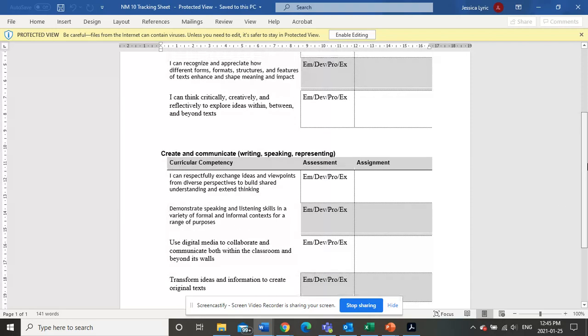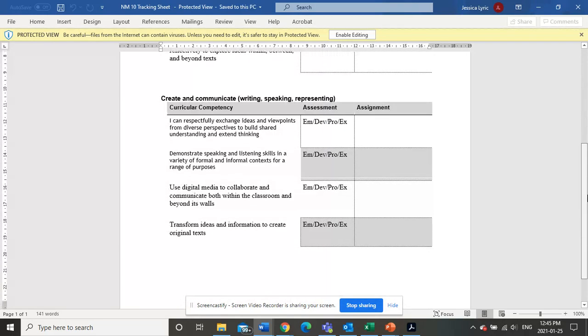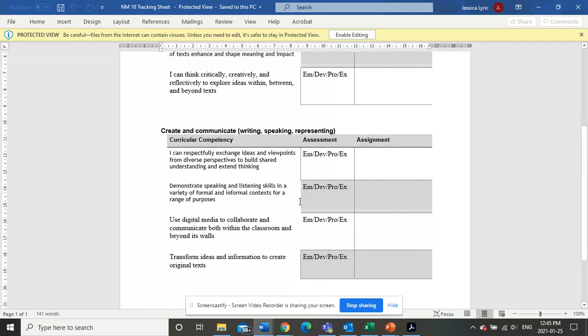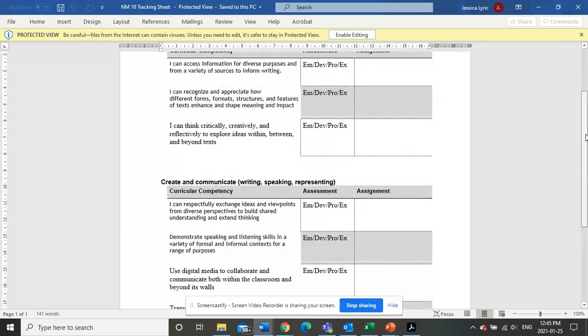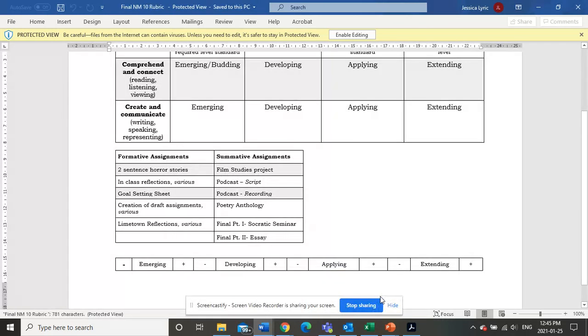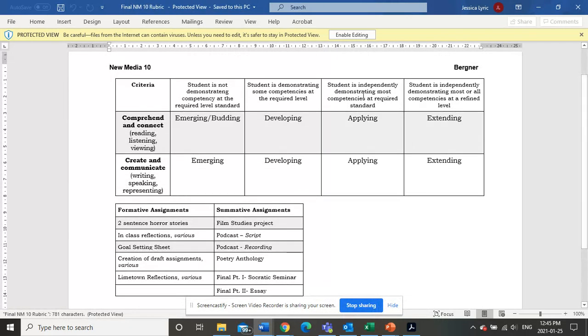Okay, now if we notice this is in two sections, right? We've got the reading, listening, viewing section, and we've got the writing, speaking, representing section. So what we're going to do now is look at this first section and see how you graded yourself. If you gave yourself, for example, 3 developings, we're going to go to this next sheet, okay, and you're going to give yourself an overall mark for reading, listening, and viewing. Okay, so if you gave yourself 3 developings, then it would be developing.